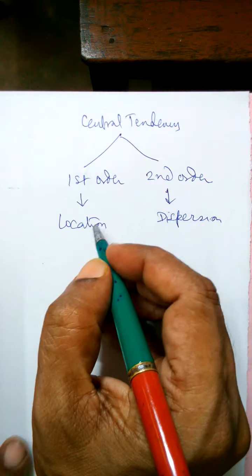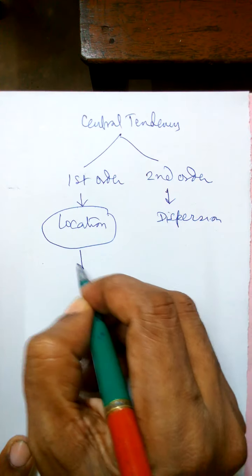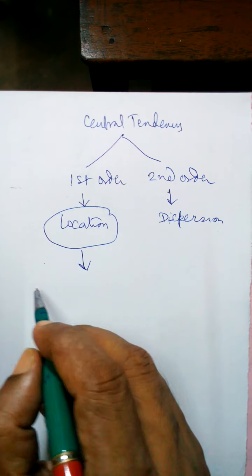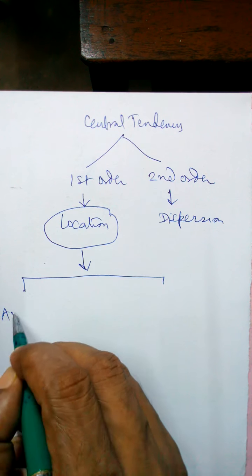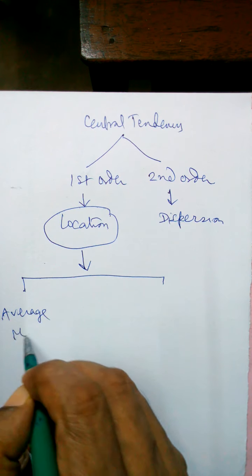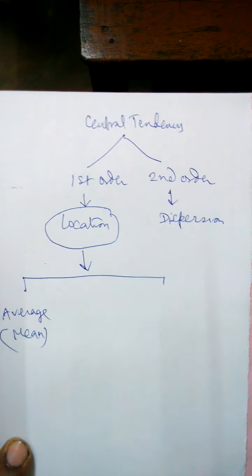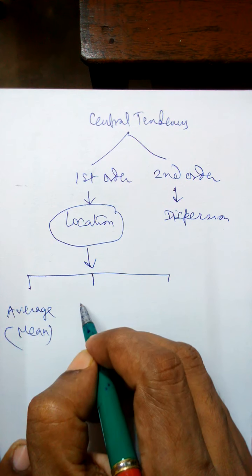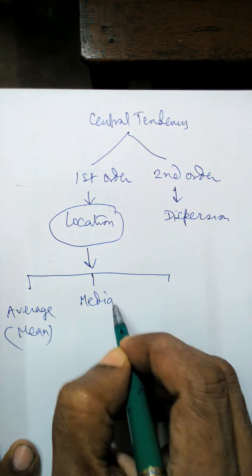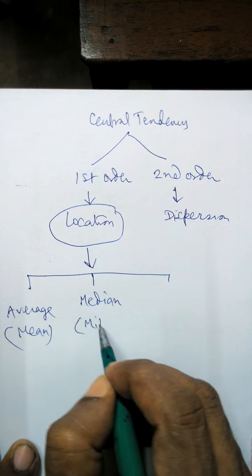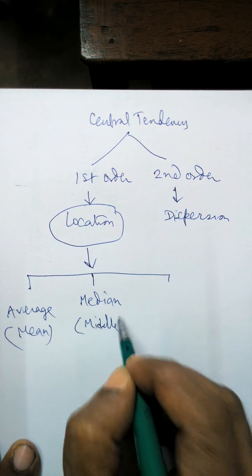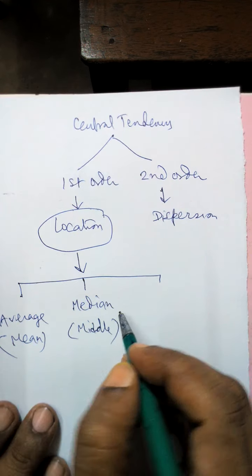Now location means center. Now center will be of three types. The first type is average, which is mean. Average we consider as mean. Secondly, it is median. Median means middle value, middle position, the value in the middle position of the given data.